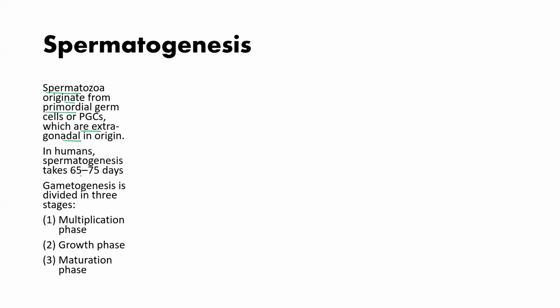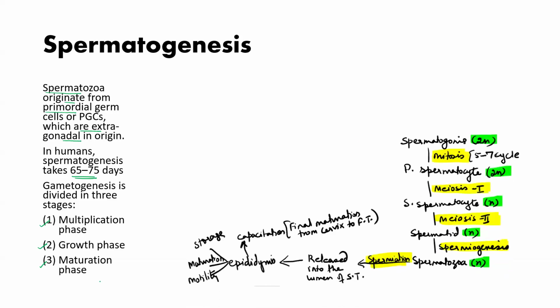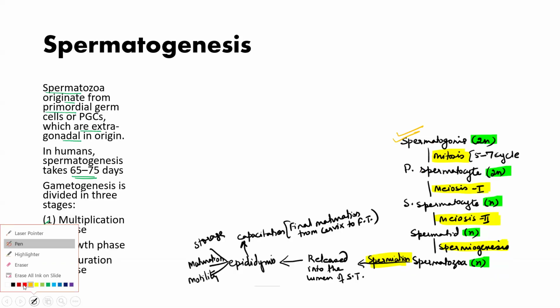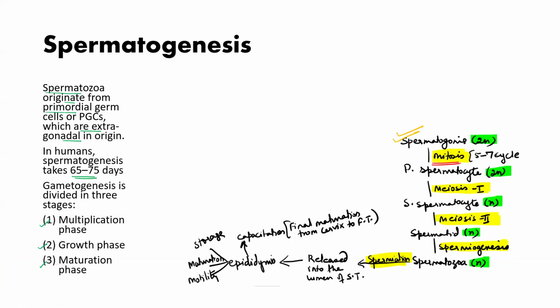In humans, spermatogenesis takes 65 to 75 days and it is divided into three stages: the multiplicative phase, where they multiply to increase their number, the growth phase, and finally the maturation phase. Now see this diagram. In this diagram, you will find spermatogonia going through the multiplicative phase, means it is increasing the number by mitosis.